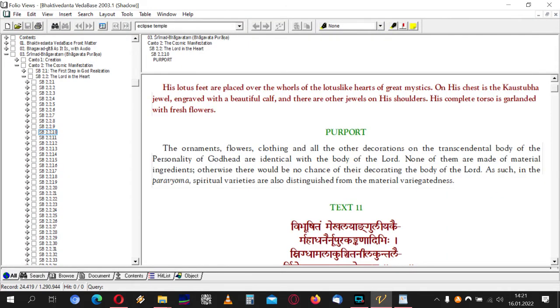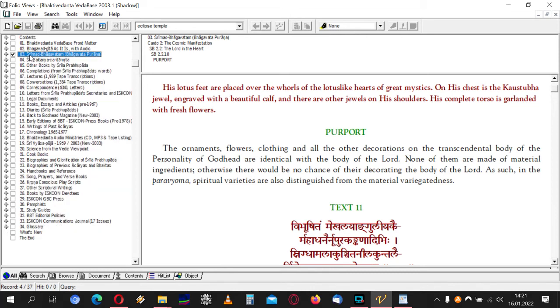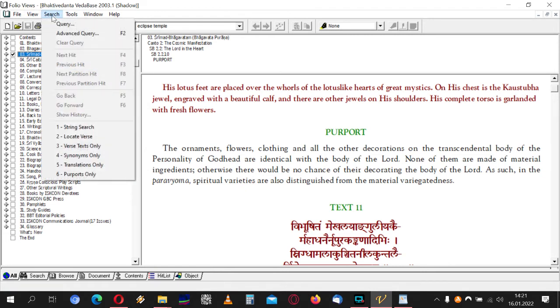So, and now I will show the search function. I think the search function in the Vedabase 2003 works better than in the Krishnapath Vedabase. For example, let's search the Srimad Bhagavatam only. Then we will go here, click Srimad Bhagavatam, and then I can go to the Search tab.